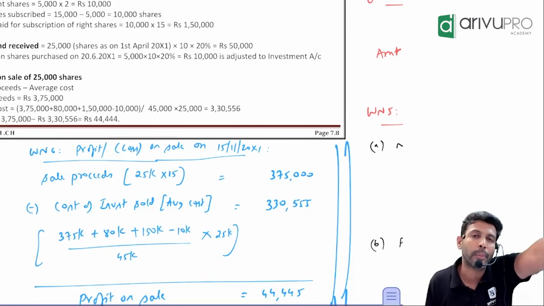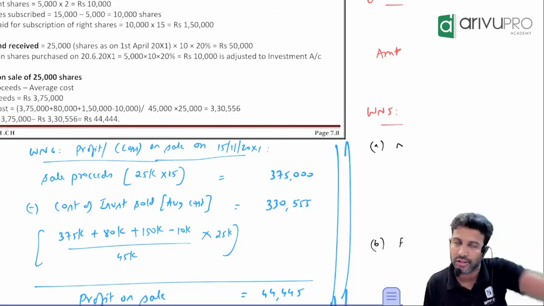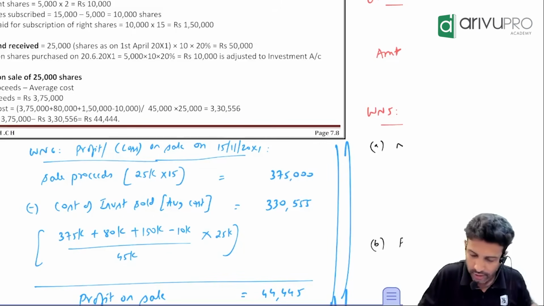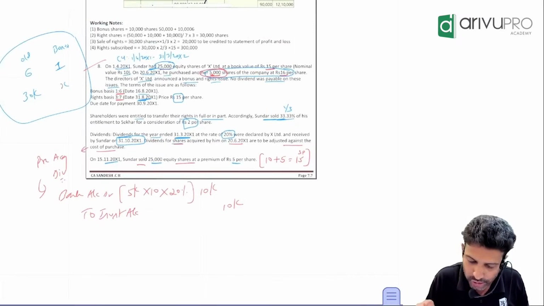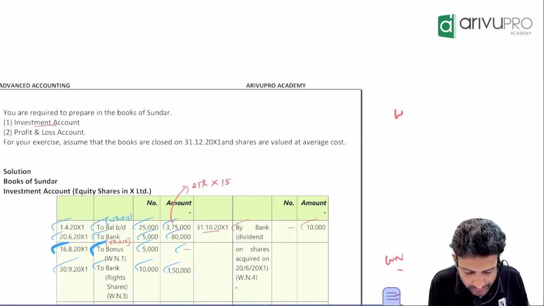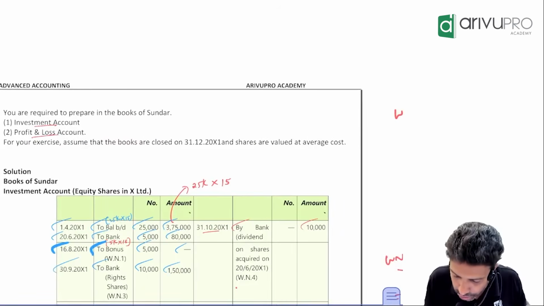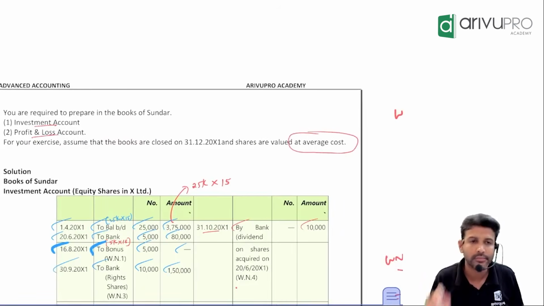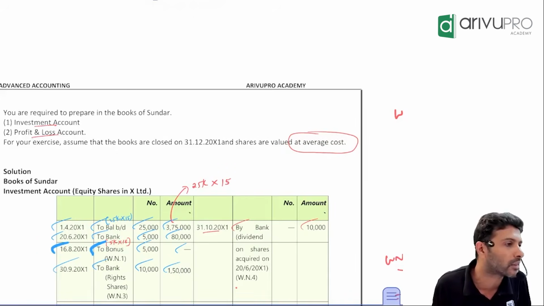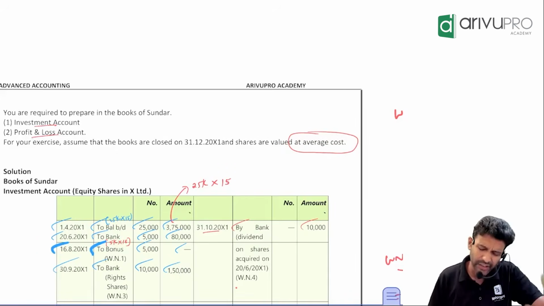Whenever you sell, you will make some profit or some loss. How do you get profit or loss? Compare sale price with cost price. Here, have they told how we are supposed to calculate the profit? Check the question. You are required to prepare the investment ledger and the P&L, and you're supposed to do the valuation on what? Average cost. Not FIFO, but average cost. Even if it was not told, we would still prefer average cost. Average cost is the easiest.